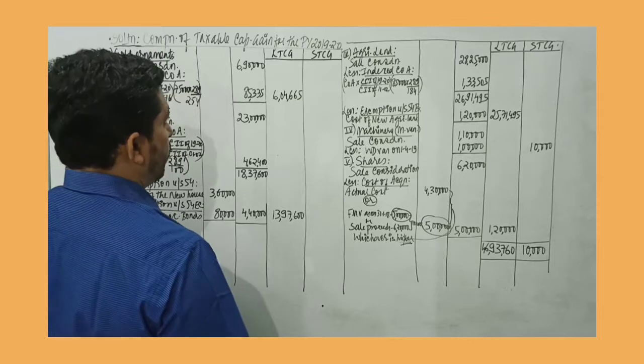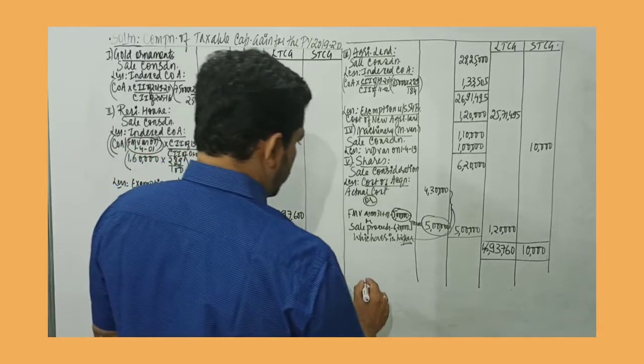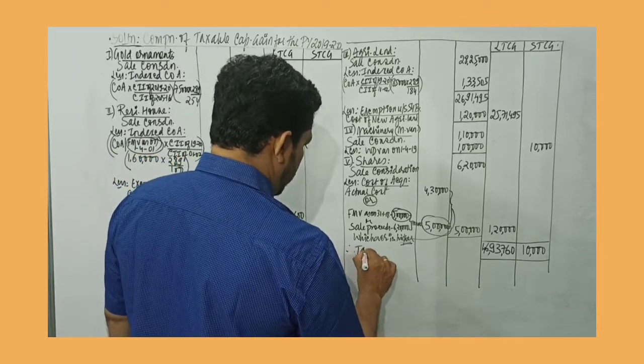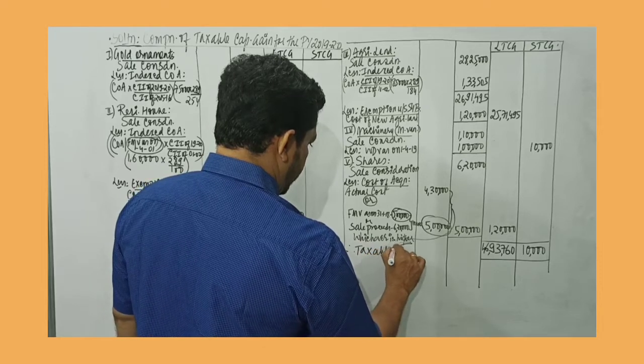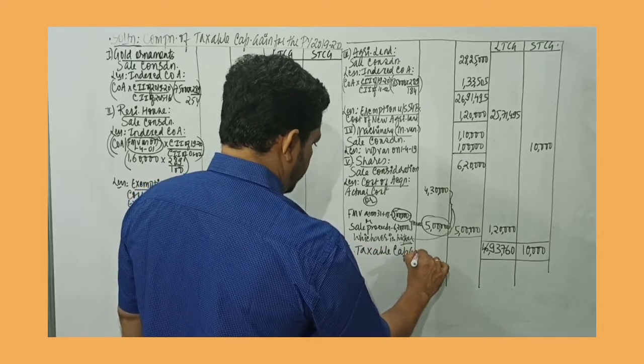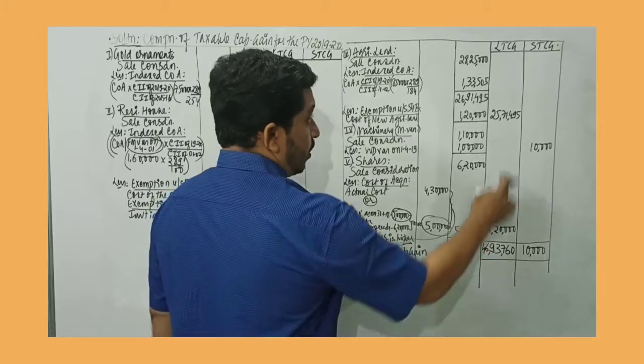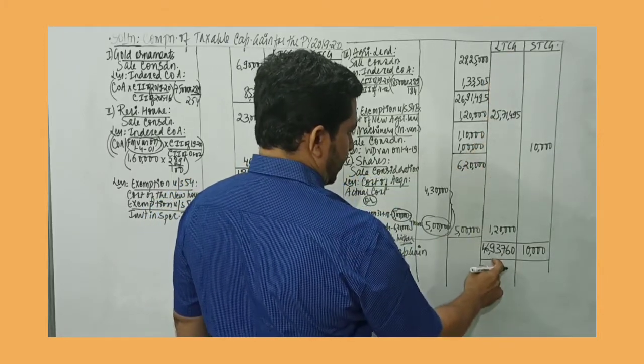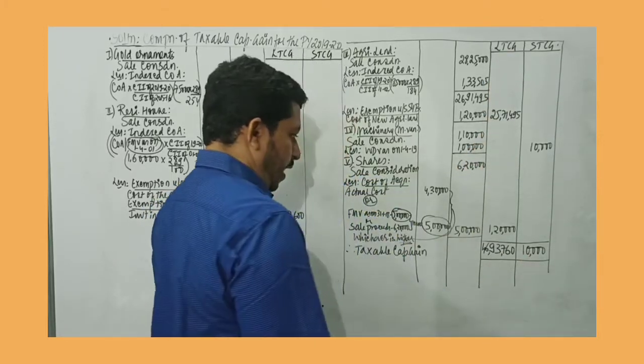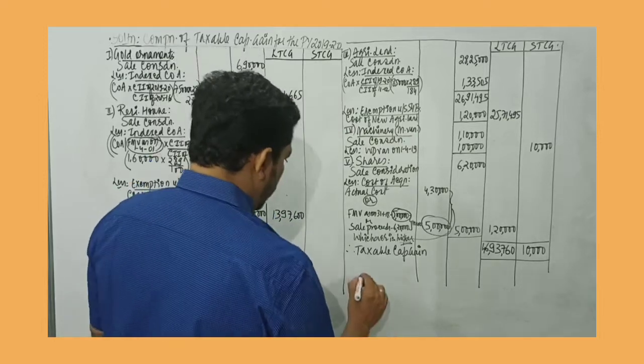46,93,760. So if you want, we can just add those numbers, and this will therefore be the taxable capital gain. This would be the taxable long-term capital gain, and this would be the taxable short-term capital gain. So we'll just total it once again.